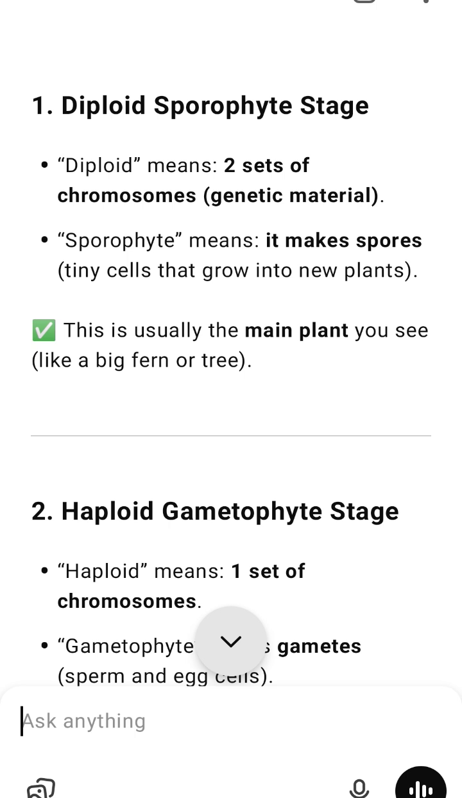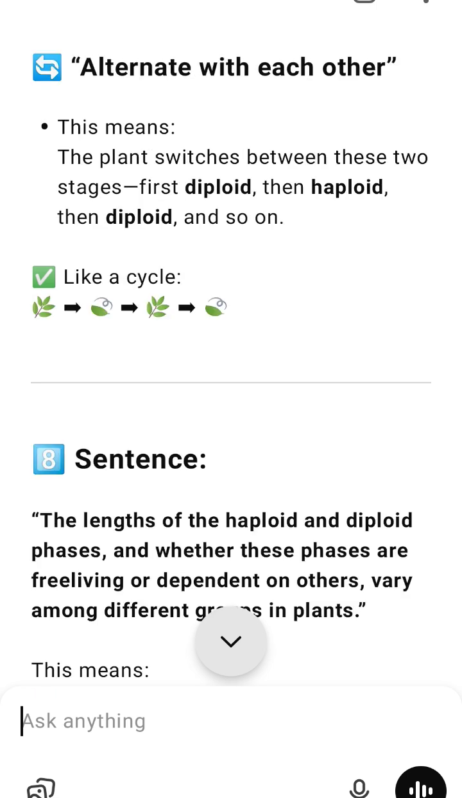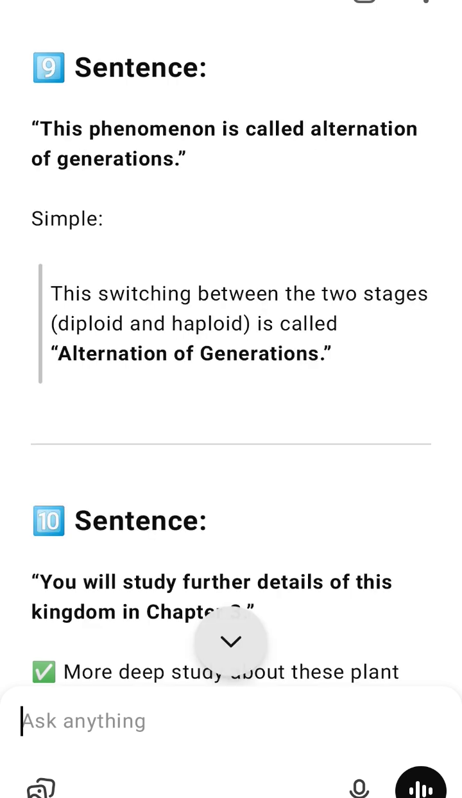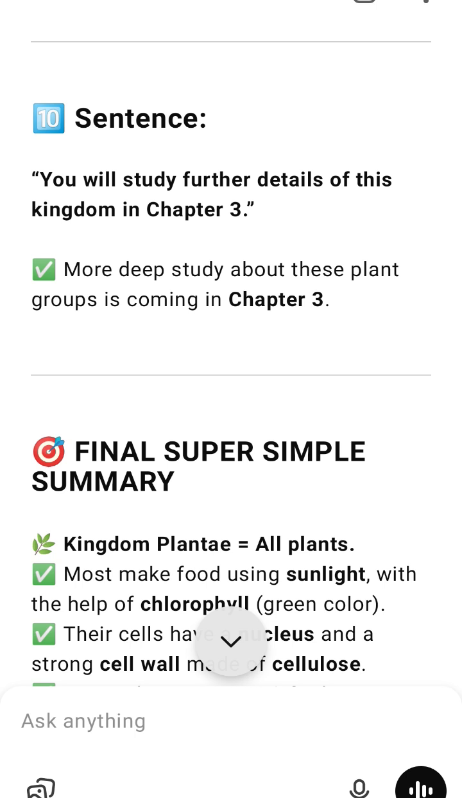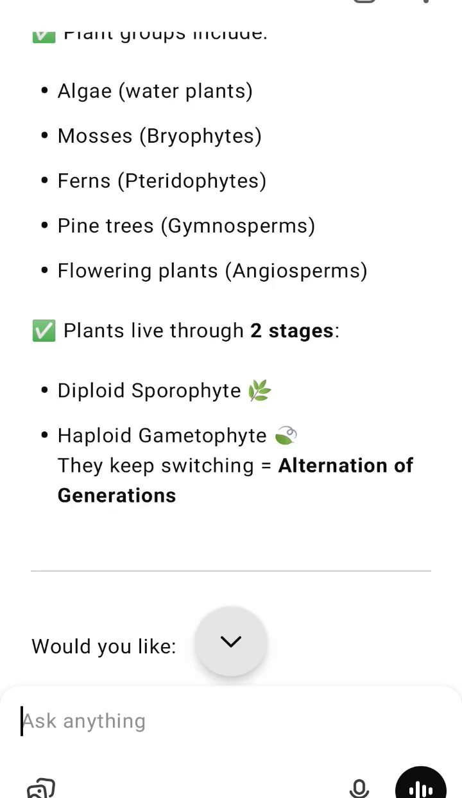3. Pteridophytes. Bigger than bryophytes, they have roots, stems, and leaves. Still no flowers or seeds. They reproduce using spores. 4. Gymnosperms, plants with seeds but no flowers. Seeds are naked, not inside a fruit, and plants are usually tall with needle-like leaves. Example, pine, cedar. 5. Angiosperms. These are flowering plants, with seeds inside fruits, the most common group of plants on Earth. Example, rose, mango, wheat.